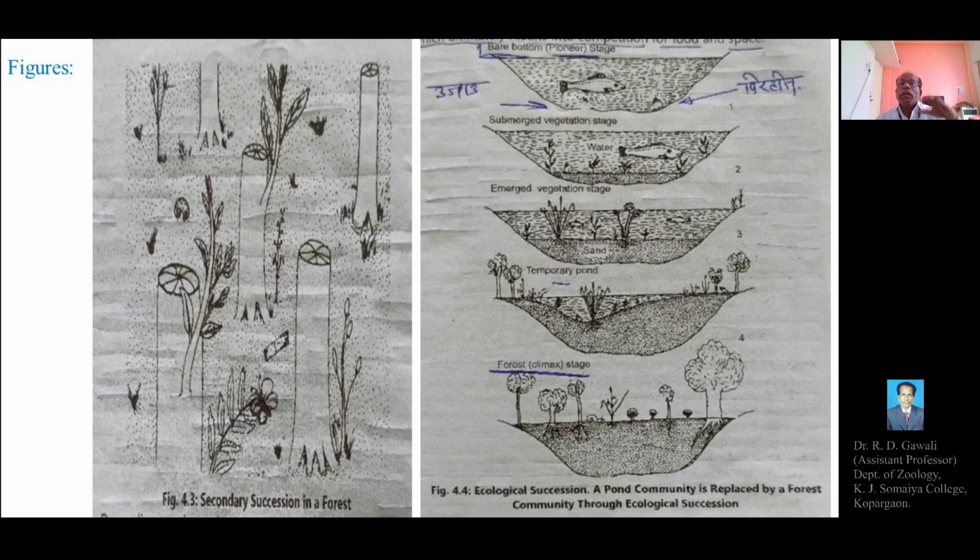Whatever forest community or old community was present previously has been cut totally by farmers or humans for some other purpose. All the trees of the forest have been cut, resulting in a bare land, or bare area of the forest.